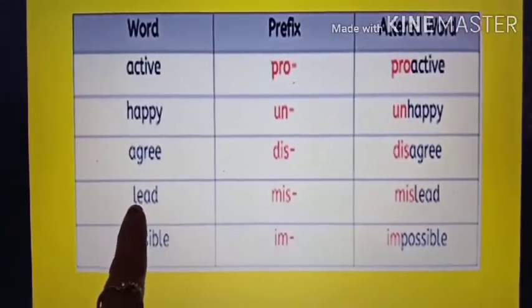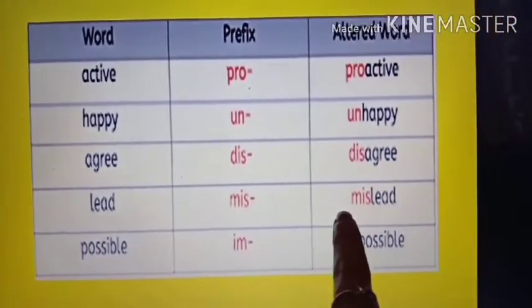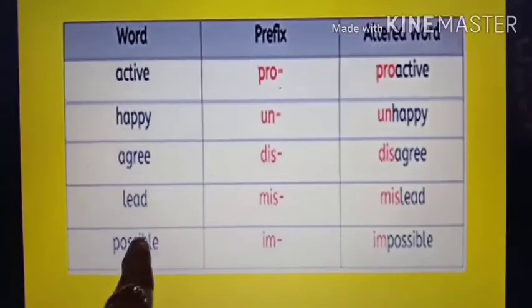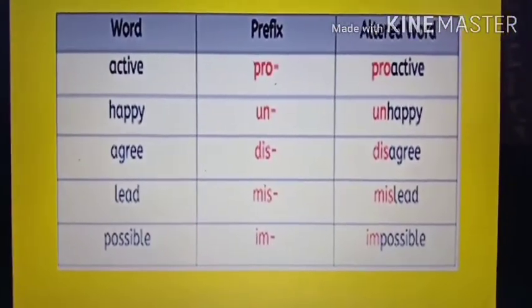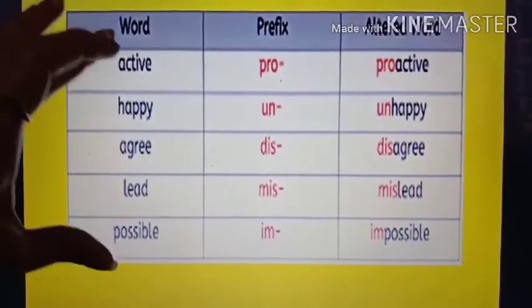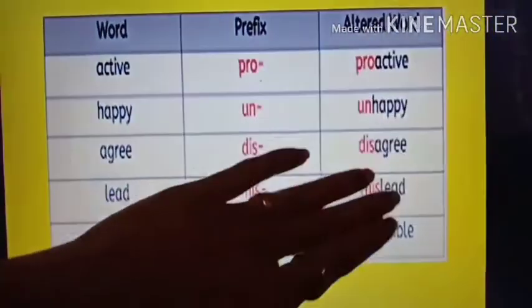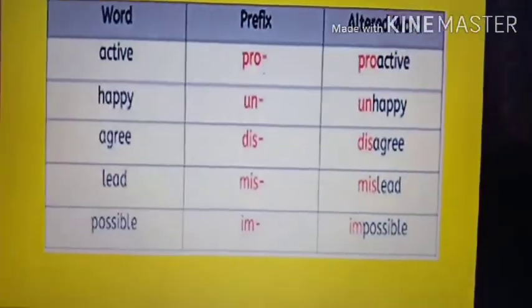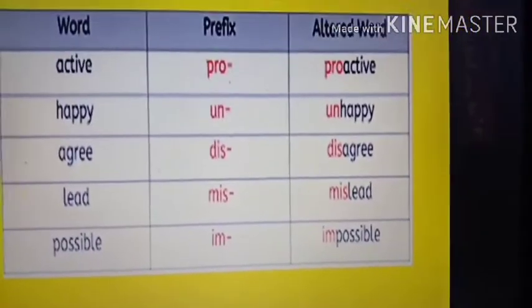This is lead. Now I have added mis, so it has become mislead. This is possible. Now I have added im, so it has become impossible. Can you see students? So this is the word, then I have added some letters before it, and the whole word is changed, and the meaning of the word is also changed.